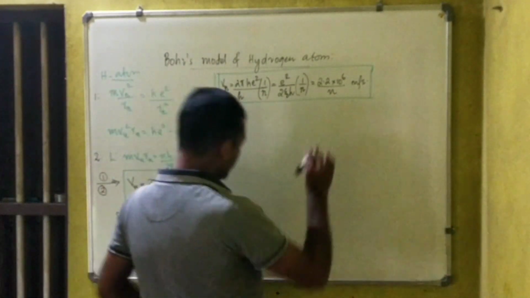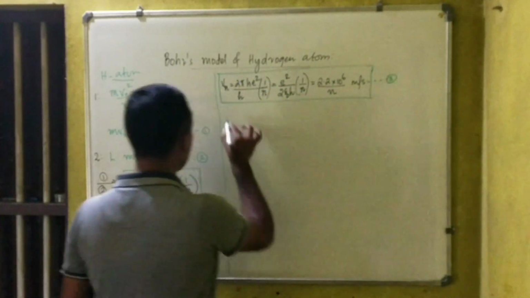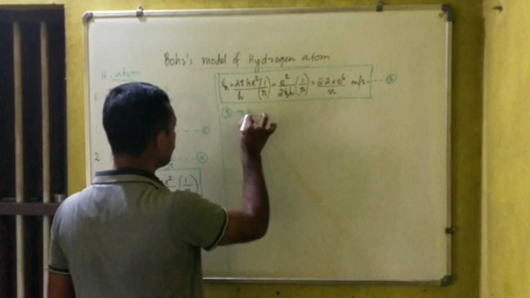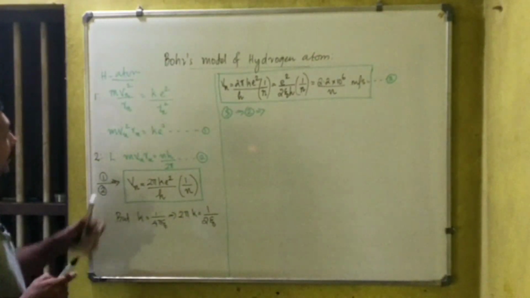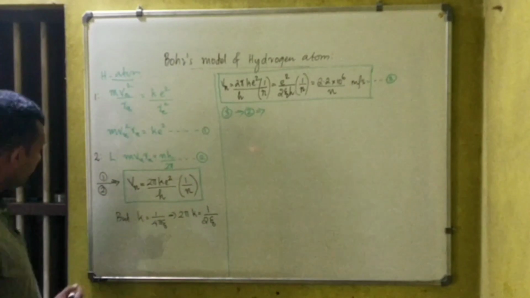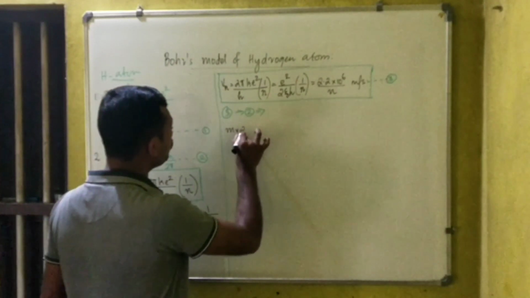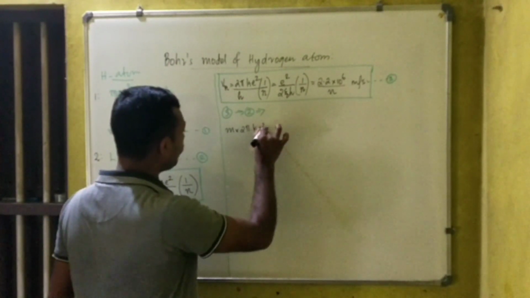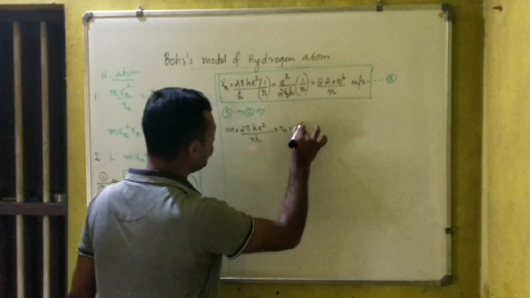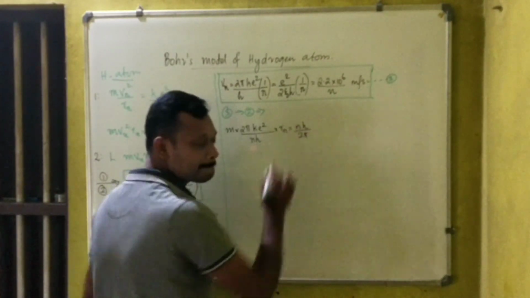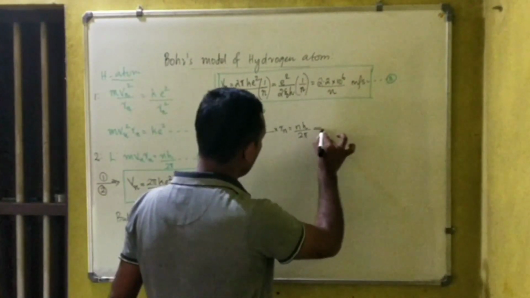Now substituting, let me take this as equation number 3. Equation number 3. Substituting. Now what we will do? Equation 3 I am going to substitute in equation 2, which gives m Vn is equal to this value, 2 pi Ke square divided by nh, into Rn is equal to nh divided by 2 pi. Now we will rearrange to find the value of Rn.